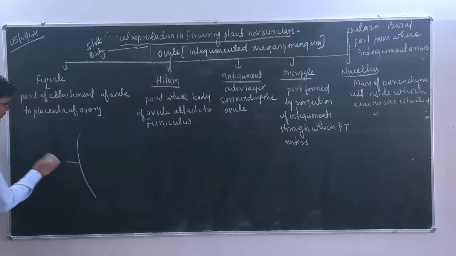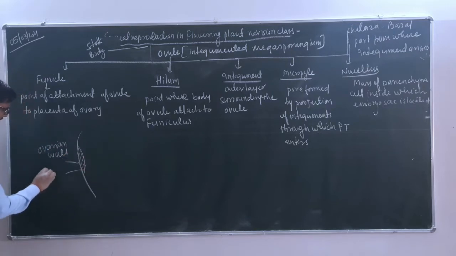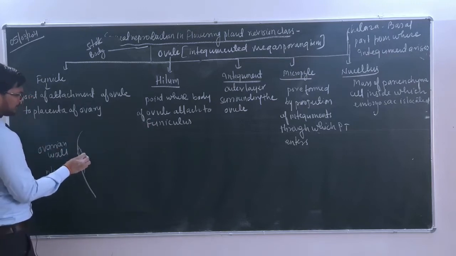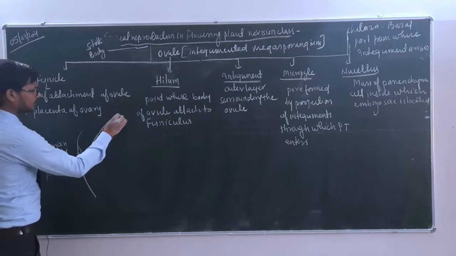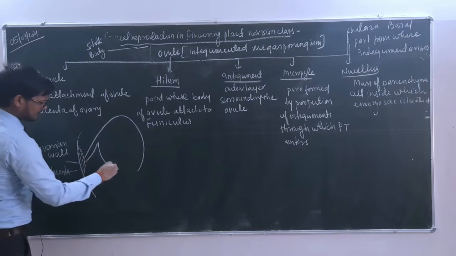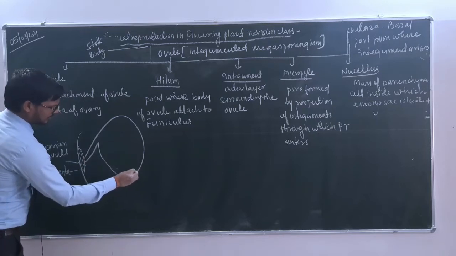This is the ovarian wall, that is, wall of the ovary. This we can say is the placenta. And इस placenta से कौन attach होगा? यहाँ से देखिए funiculus और funicle. So we are going to make a typical anatropous ovule here. So something like this, and from here again like this. Okay, so we are drawing here a particular typical anatropous ovule.